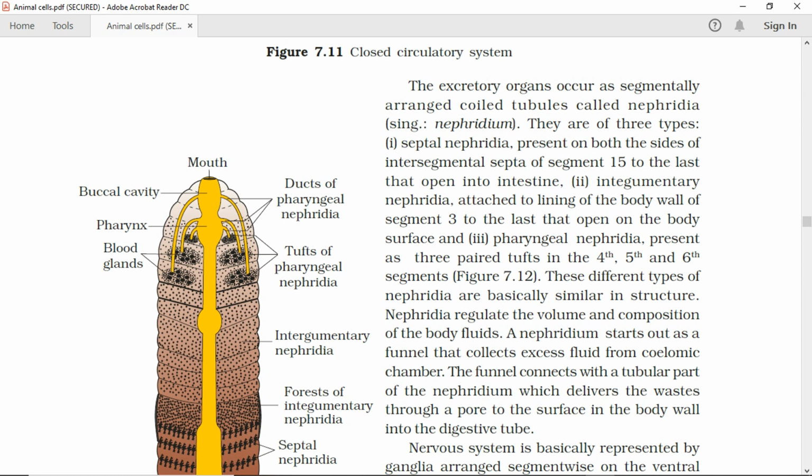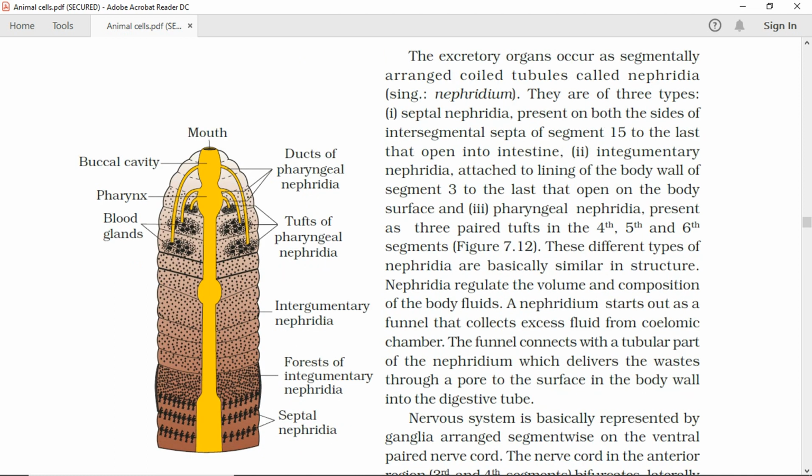1. Septal nephridia, present on both sides of intersegmental septa of segment 15 to the last, that open into the intestine. 2. Integumentary nephridia, attached to the lining of the body wall of segment 3 to the last, that open on the body surface, and 3. Pharyngeal nephridia, present as three paired tufts in the 4th, 5th, and 6th segments, Figure 7.12.